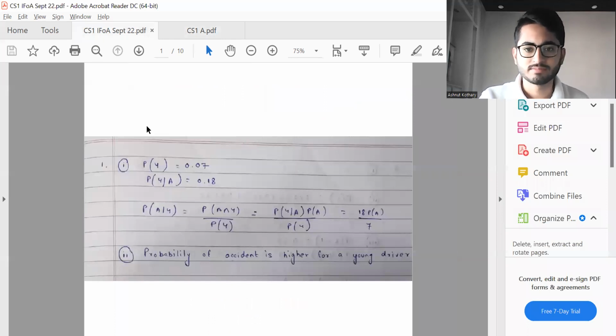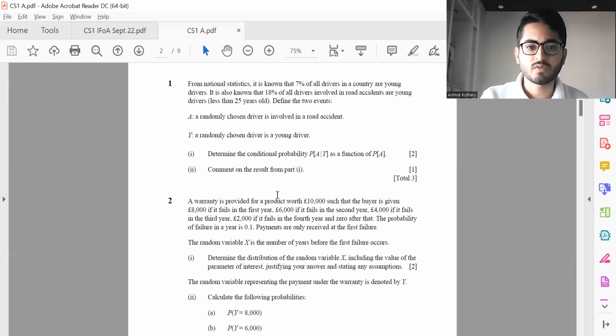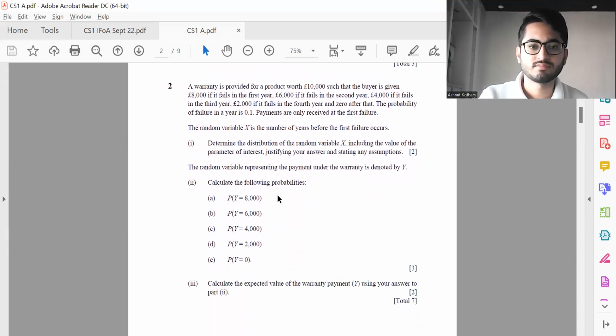So this is part one. And in part two, we can comment that whatever the probability of an accident is for a young driver, it's 18 by 7 into that. So it's going to be higher than the probability of A itself. Next, question number two.